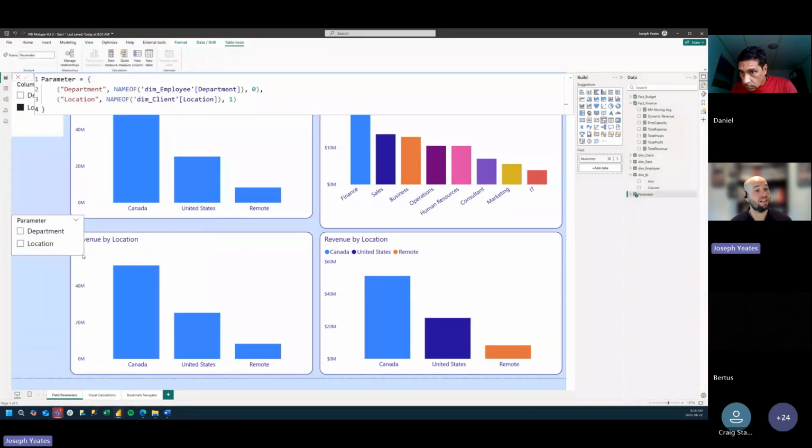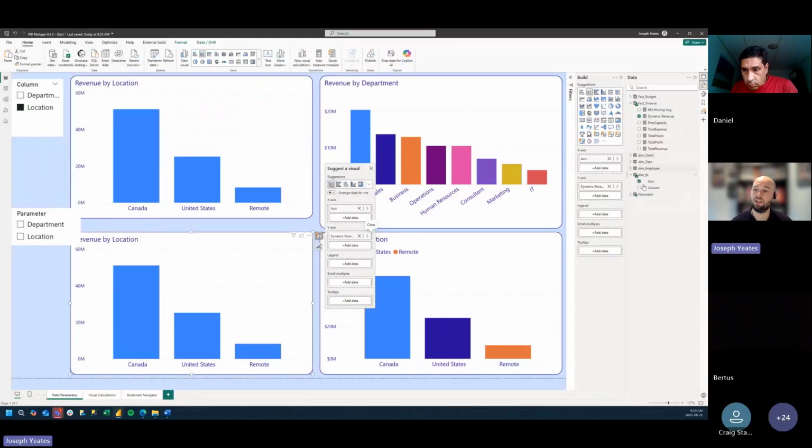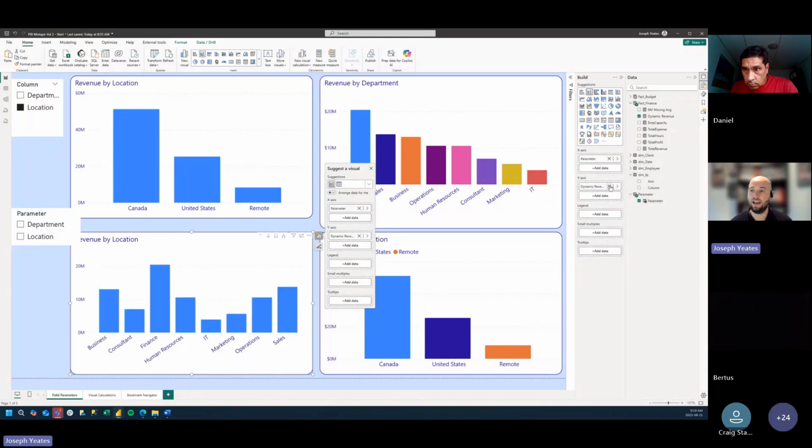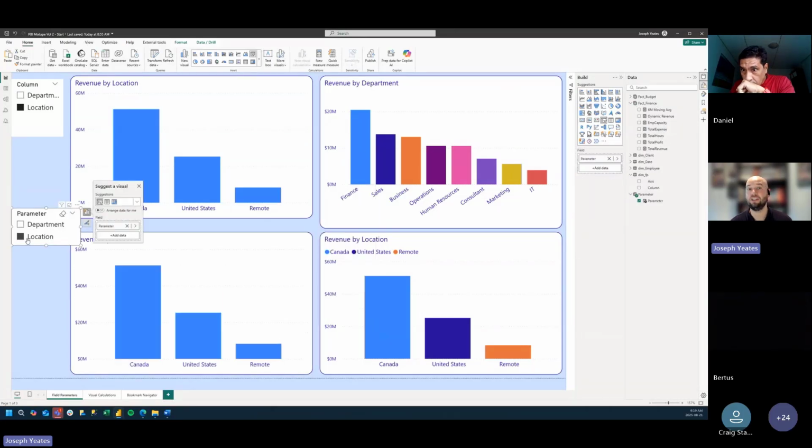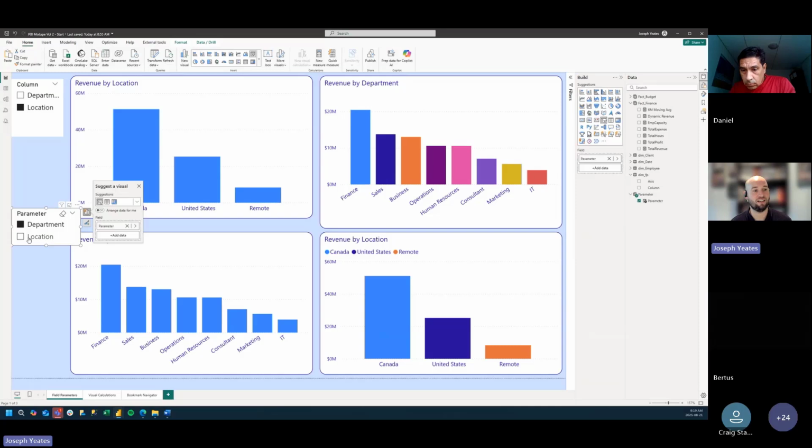So now we have the exact same looking slicer as before. And all I need to do is from our parameter table, add that onto our x-axis. Let's put total revenue onto our y-axis. And really just with a few clicks, we get that exact same functionality as we did up here. We don't have to create any tables. We don't have to create any relationships. We don't have to create any new measures. Everything is done for us.